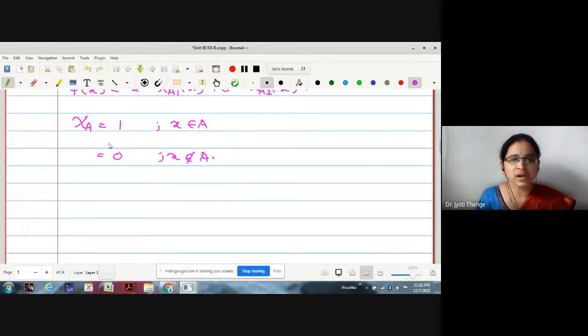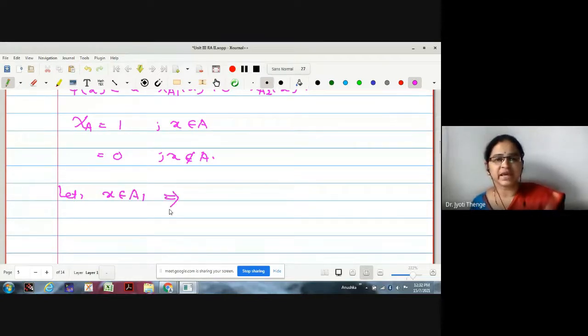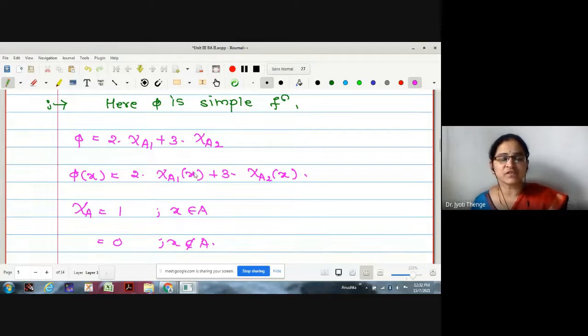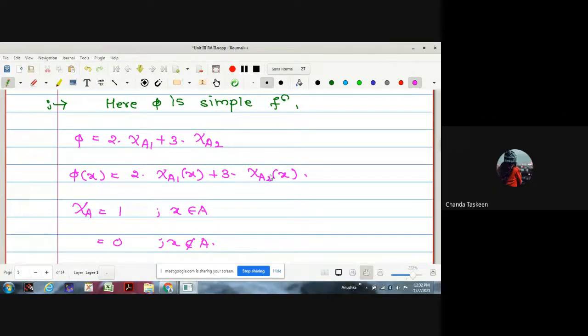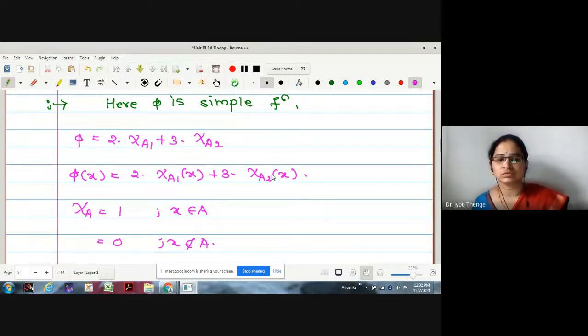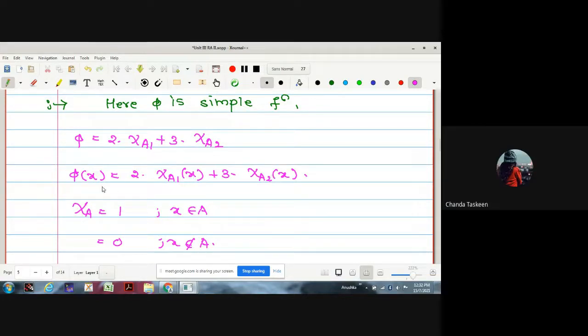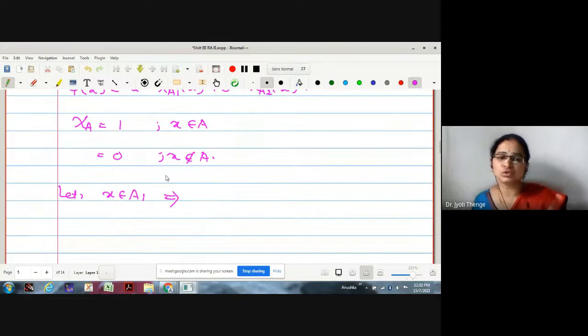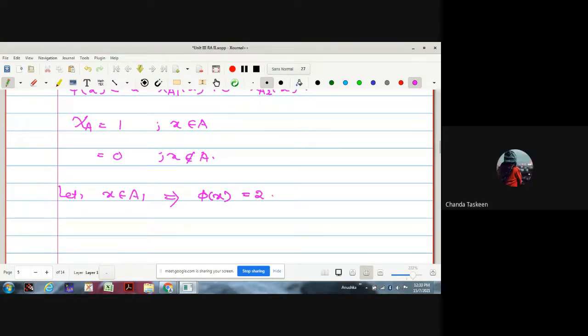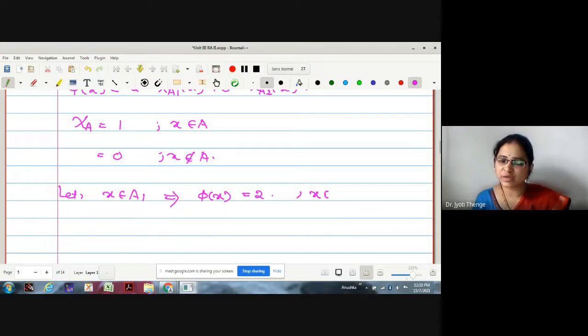Now, let me take x in a1 first. Then what is the value of chi a1? 1. What about chi a2? 0. Therefore, phi of x takes value 2. Here I can write x belongs to the closed interval 2 to 3.